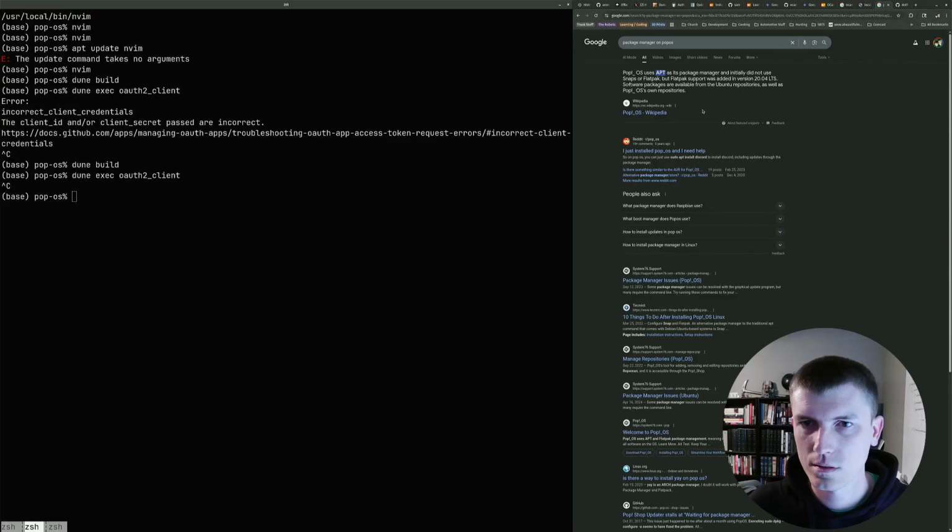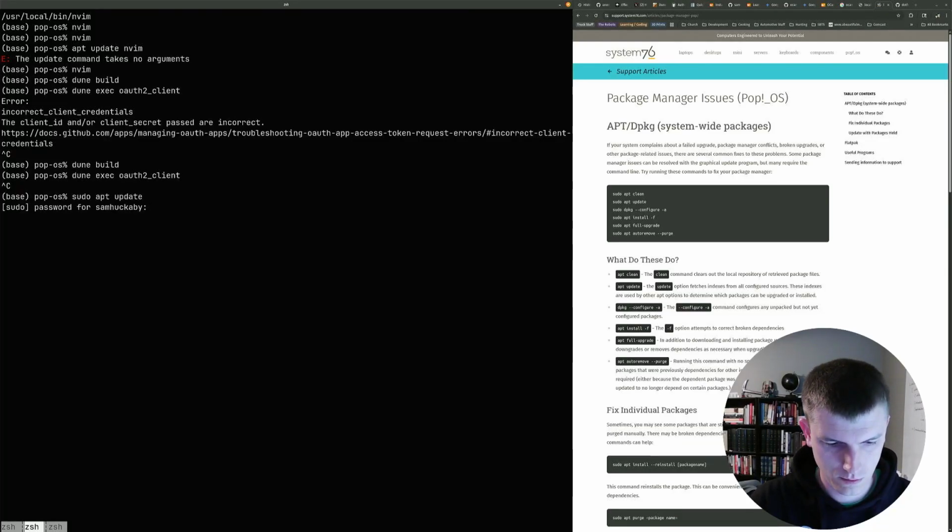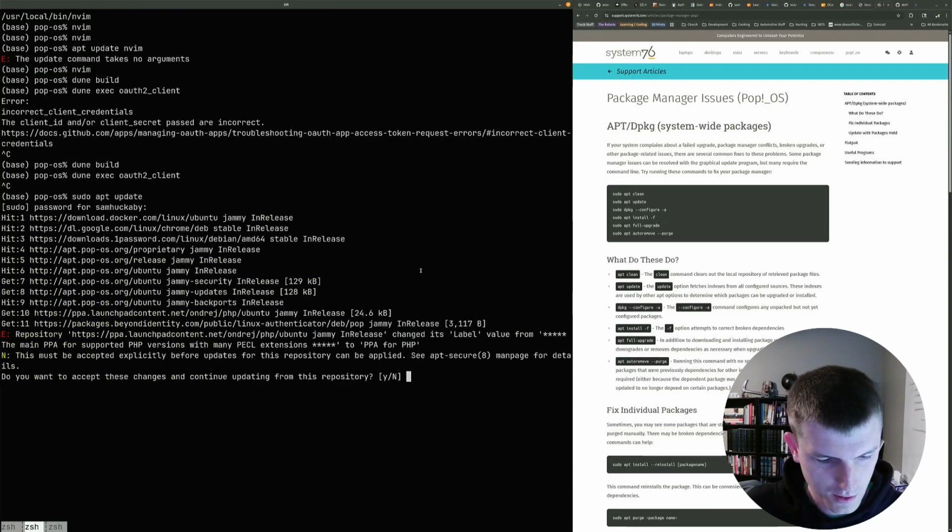It's called... sudo apt update. We should probably do this first. What is my password? I should know this. Don't steal my password. There we go. Sudo apt get Mac OS, I think.